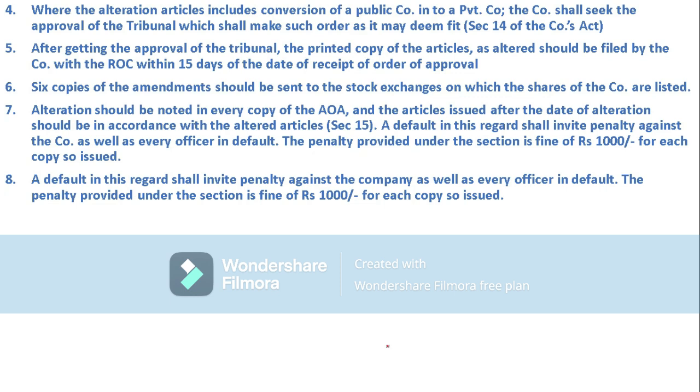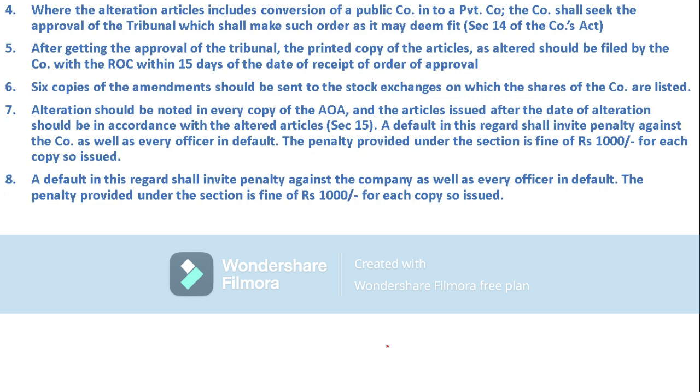Here, the fourth aspect is where the alteration of articles includes conversion of a public company into a private company. Then we have to get approval from the tribunal, or else the court, and an order will be given by the court or the tribunal as it may deem fit.